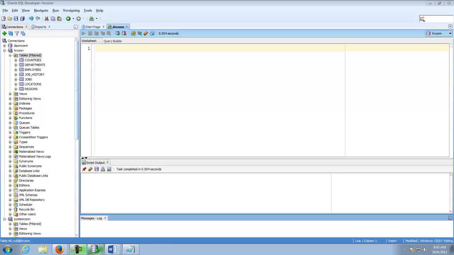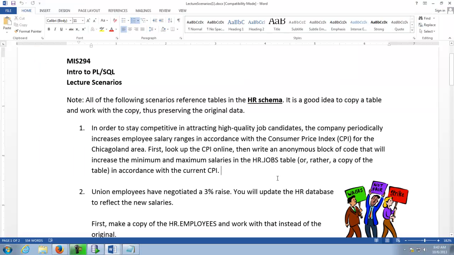And basically I have like a problem-based lecture planned. Looking at the first problem here, we're going to go into the HR schema, and there's a jobs table in that schema. We're going to pretend that we're going in there and increasing the minimum and maximum salaries according to the consumer price index. I looked it up before I started filming the video. It's 1.1. So we're going to increase the minimum and maximum salaries in that table by 1.1.